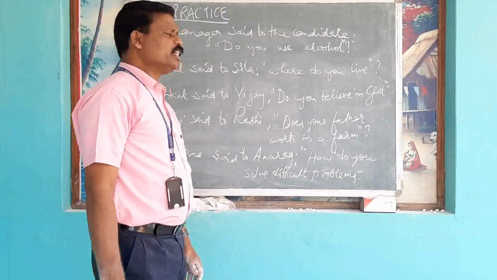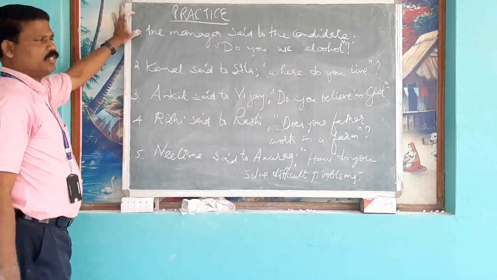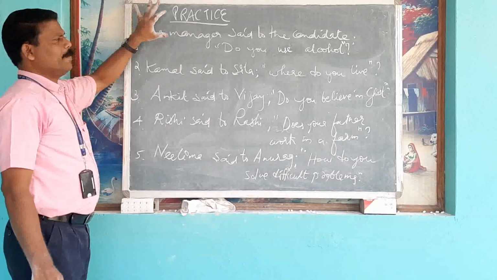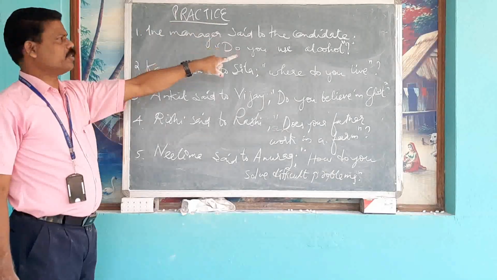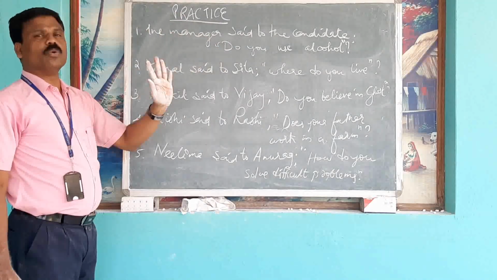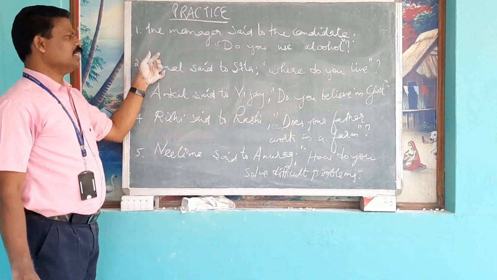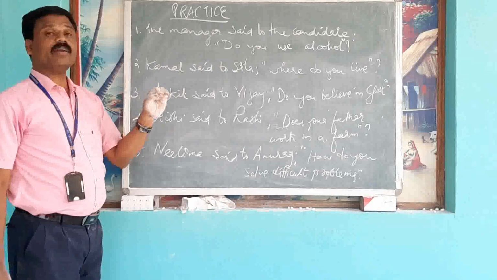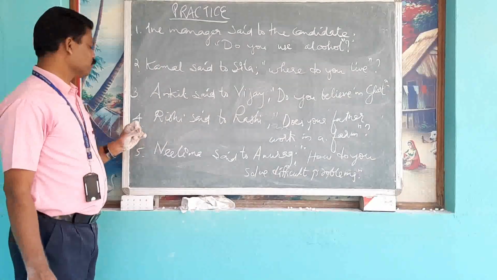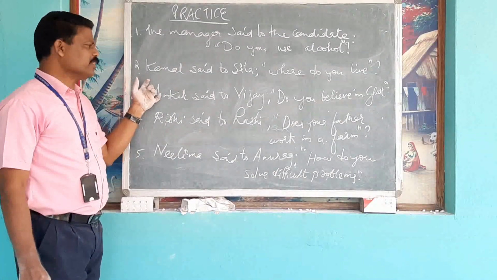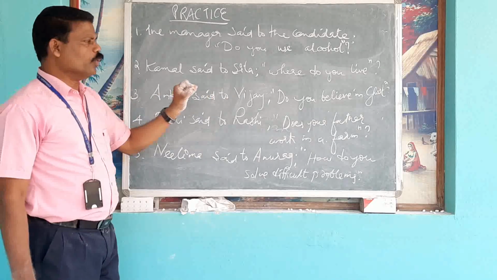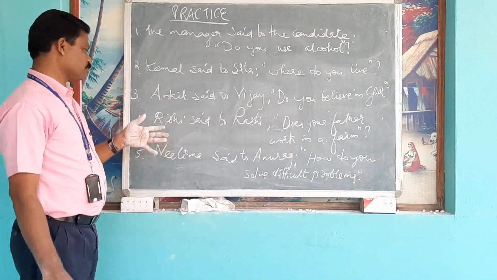Please note down these questions for your practice. Question number 1. The manager said to the candidate, do you use alcohol? Number 2. Kamal said to Sita, where do you live? Number 3. Ankit said to Vijay, do you believe in ghosts?